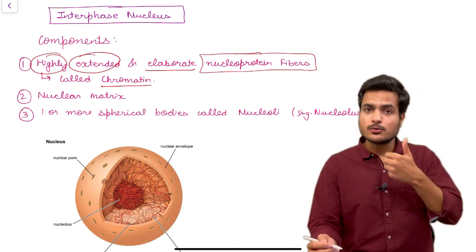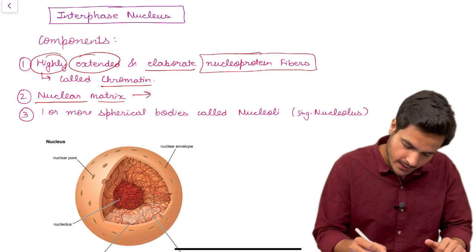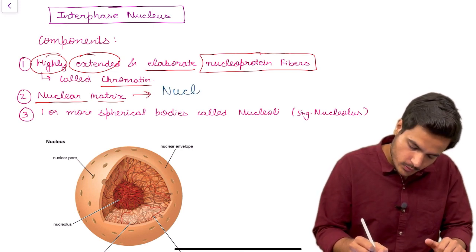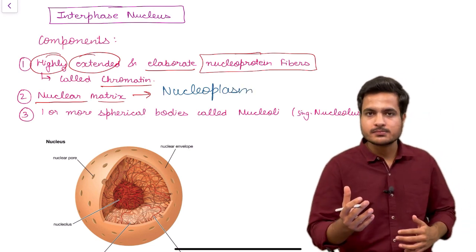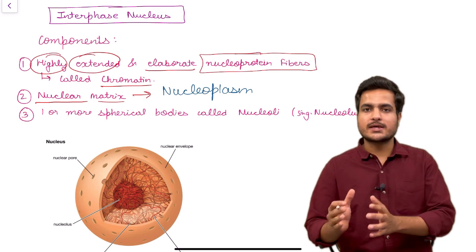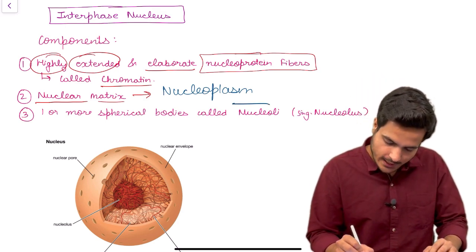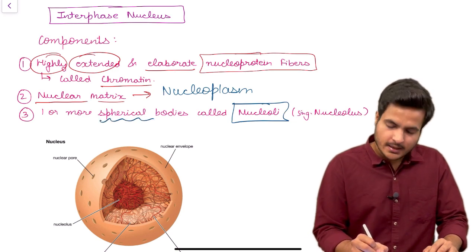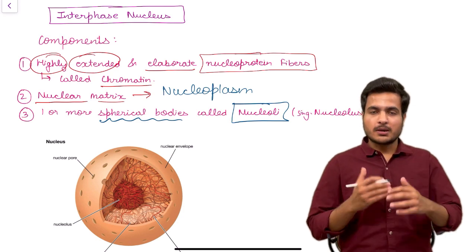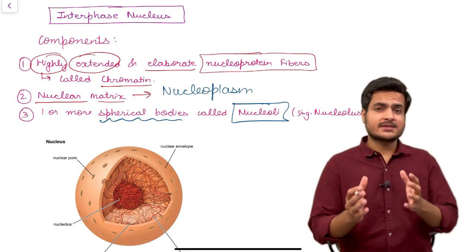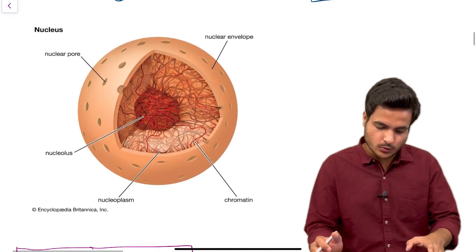The second thing in the interphase nucleus is the nuclear matrix, which is also called nucleoplasm. Just like the cellular matrix is called cytoplasm, similarly the nuclear matrix is called nucleoplasm. And the third thing is it has nucleoli, which are spherical bodies, and the number of nucleoli could be one or more than one depending upon the metabolic rates of the cell, whether the cell is dividing or is at rest. So let's see this diagram showing us the nucleus.